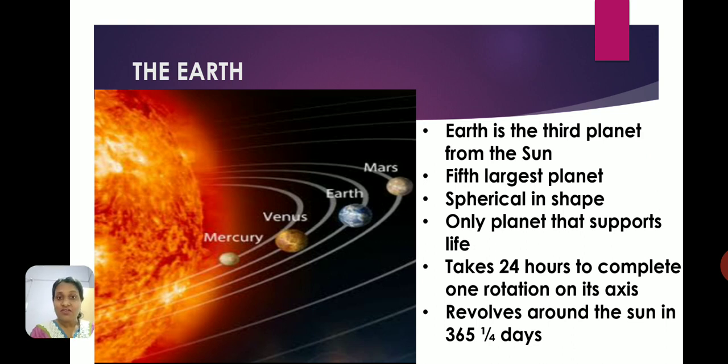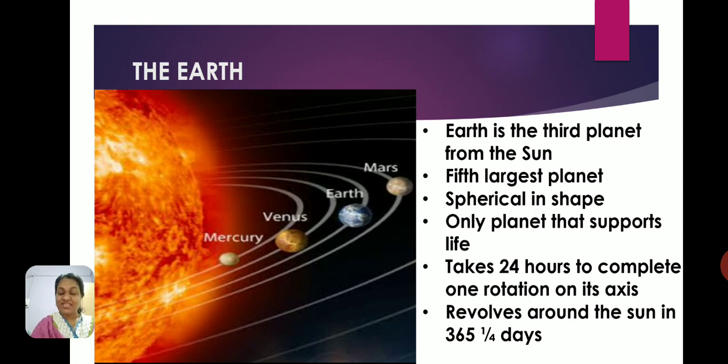And do we know of any other planet where life exists? No, correct? So Earth is the only planet in the solar system, so far that we know of, that supports life. So Earth is the third planet from the sun. It is the fifth largest planet in the solar system.